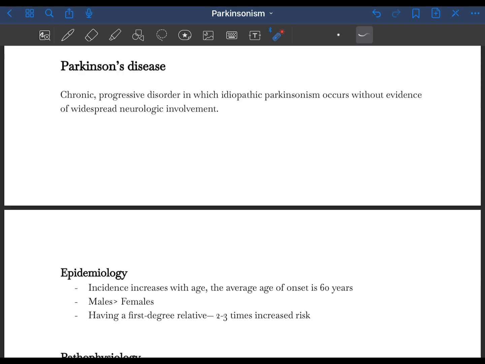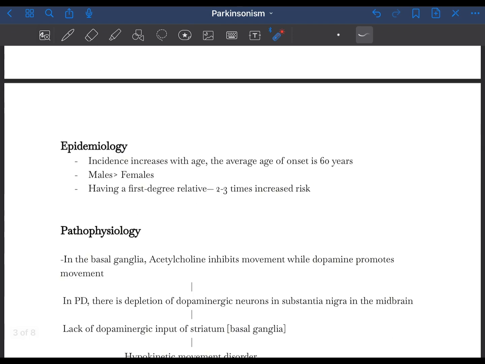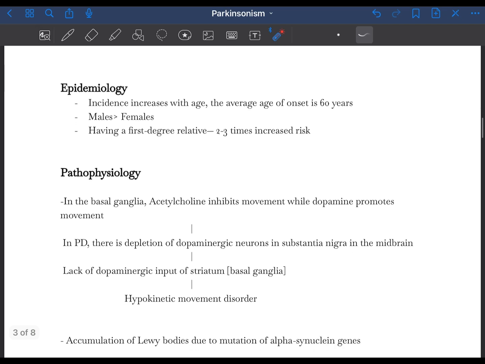Okay, so let's talk about Parkinson's disease. Parkinson's disease is a chronic progressive disorder in which idiopathic Parkinsonism occurs without the evidence of widespread neurological involvement. So, talking about the epidemiology, its incidence increases with age, and the average age of onset is 60 years. So, it is a disorder of old age, and it is more common in males, and having a first degree relative affected increases the risk of getting Parkinson's disease.